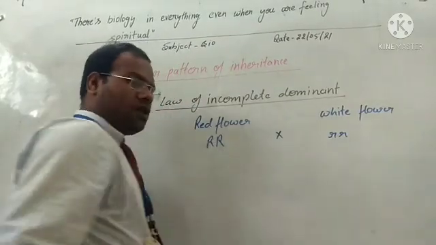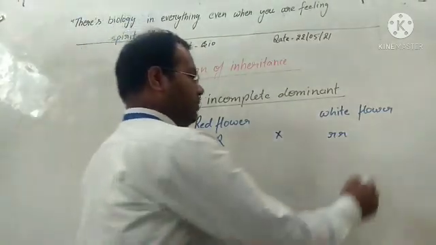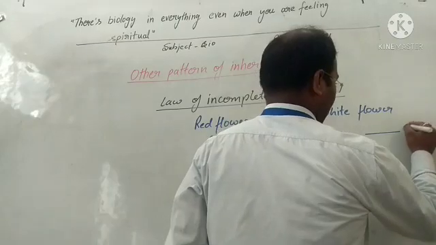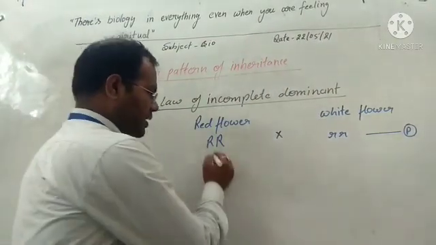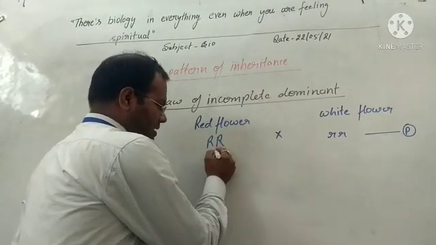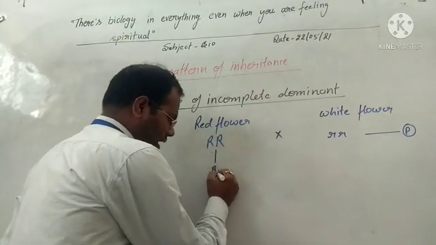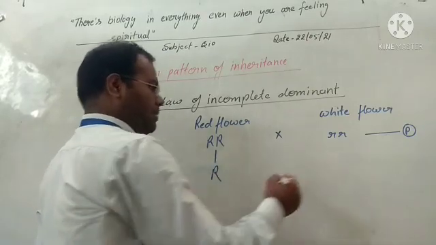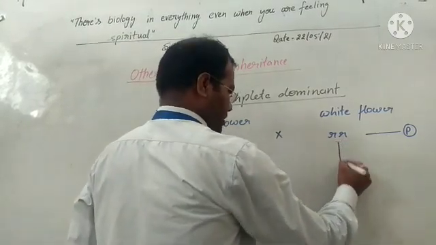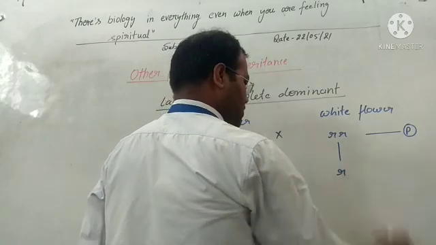We use the cross sign. This is the parental generation, represented by P. Since the genotypes are the same, only one R is written for similar gametes.